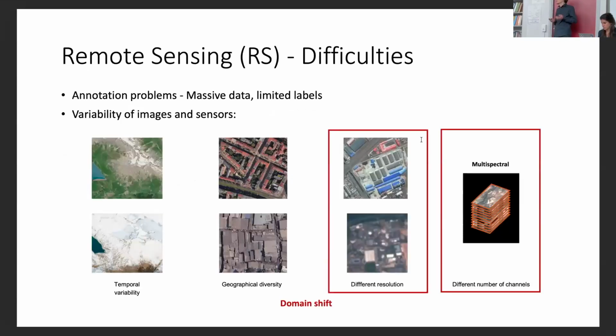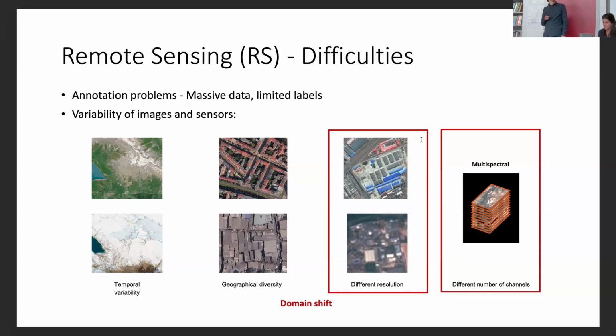As several previous presentations mentioned, in the field of remote sensing, we have a massive amount of data and a lot of satellites capturing a lot of images on an everyday basis, but labeling is limited. The pace of labeling cannot cope with the pace of acquisition of data. And not only that, labels can become obsolete. And not only that, the data is very variable. Even if we have some models trained on certain data, it doesn't generalize well to other types of data.